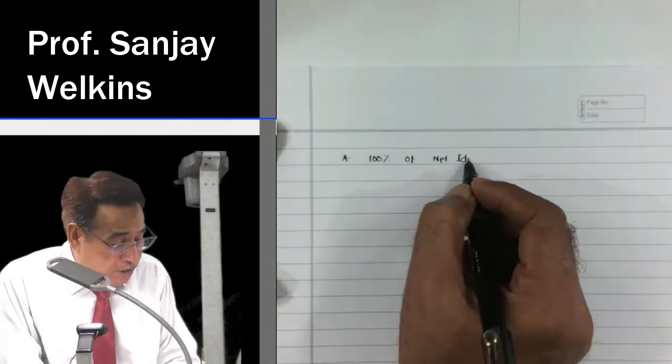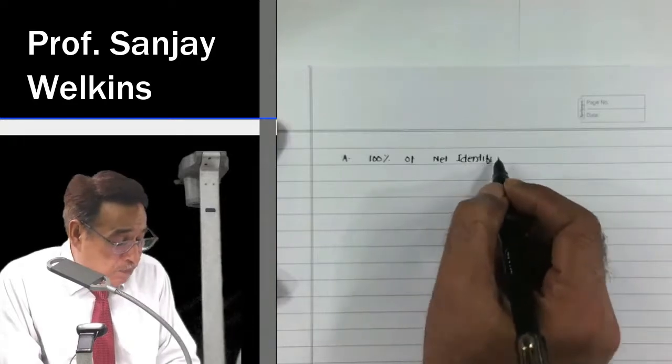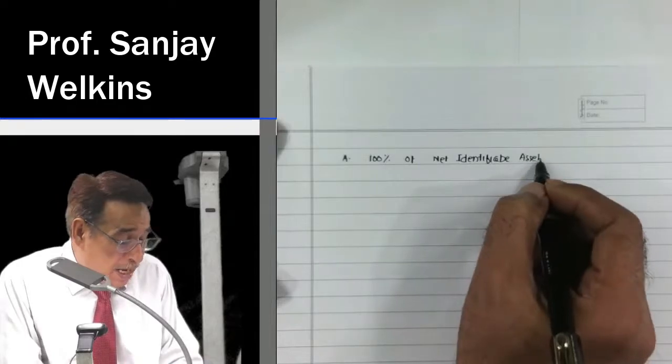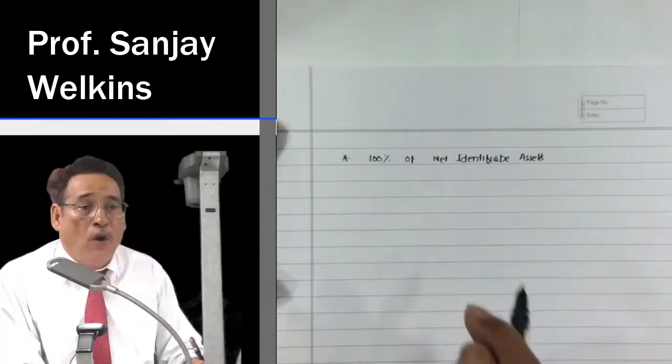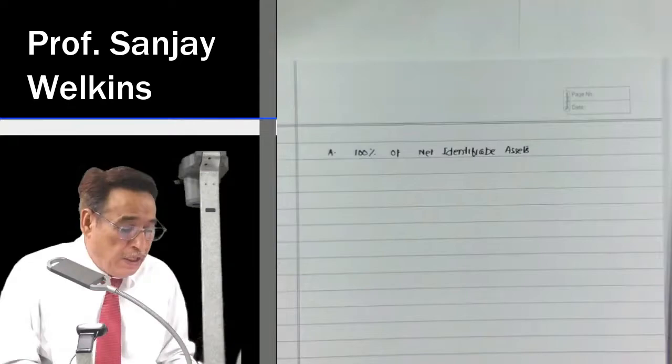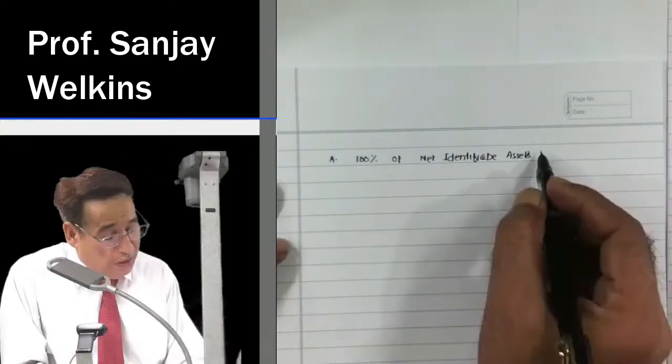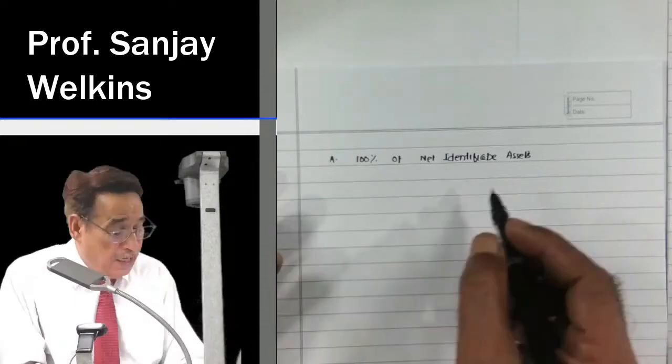Net identifiable asset means all such items of assets and liabilities which can be separately recognized. Net means assets minus liability.